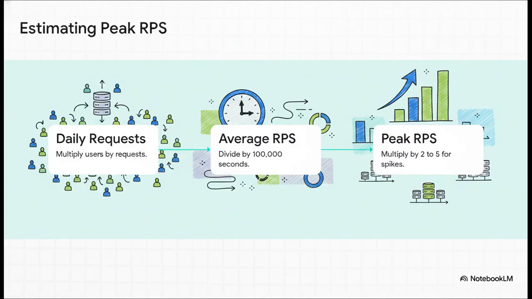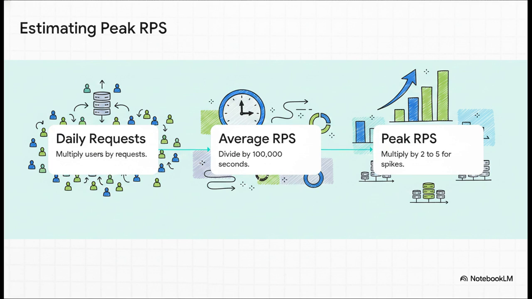Let's move on and see how this builds into an actual real-world calculation of system throughput. Let's say you've got a system with 100 million daily active users, and let's assume each user makes about 5 requests. Okay, so that's 500 million daily requests total. Now, technically, there are exactly 86,400 seconds in a day. But hey, for a quick whiteboard BOTEC, we just round that up to a nice, clean 100,000 seconds. So 500 million divided by 100,000 immediately gives us an average of 5,000 requests per second.